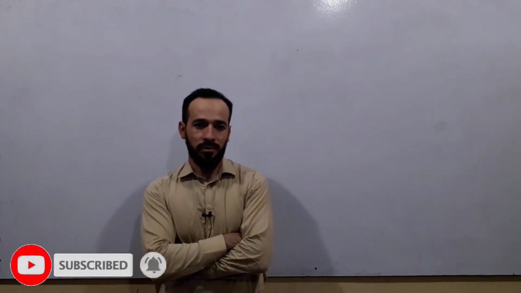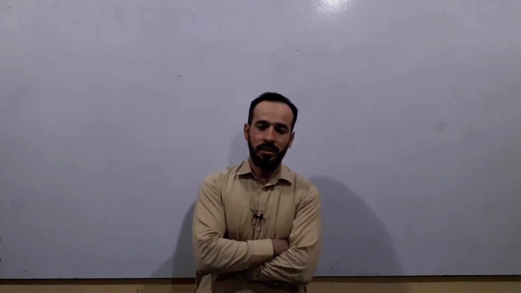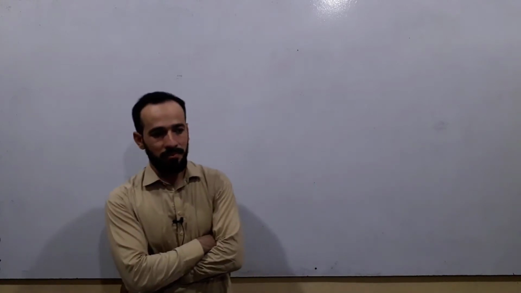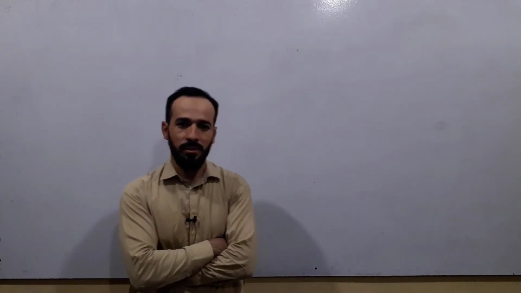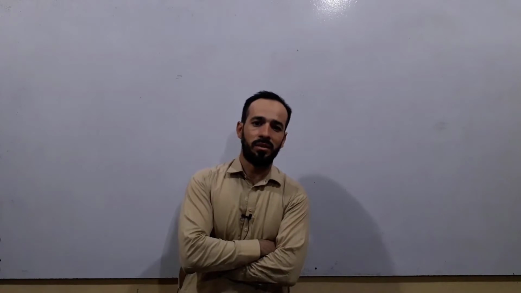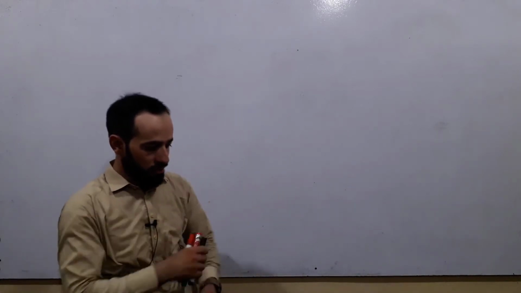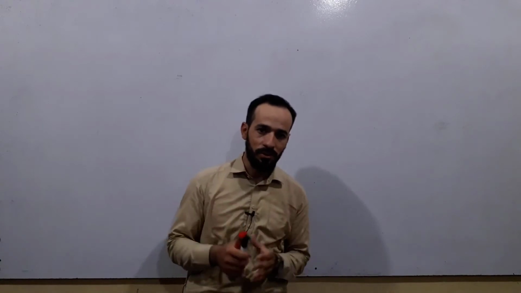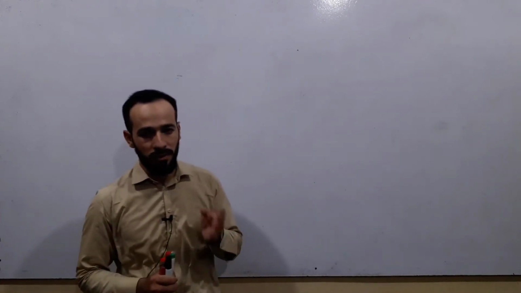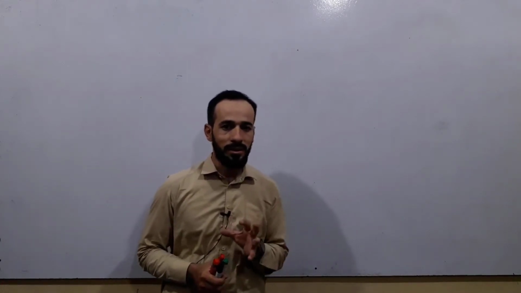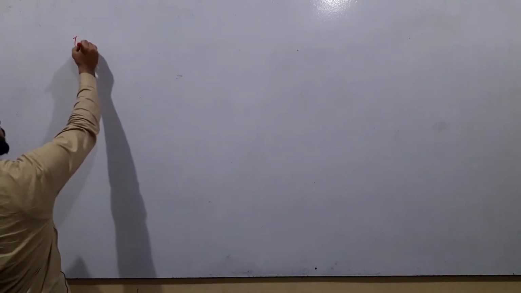As you all know, we have started a series of lectures on the anatomy of the human circulatory system. In this series, we have recorded about 7 or 8 videos up to now. In yesterday's lecture, we discussed the structure of the walls of blood vessels. Now in today's lecture, we are discussing the types of arteries. What are arteries and what are their types? So let's discuss the types of arteries.